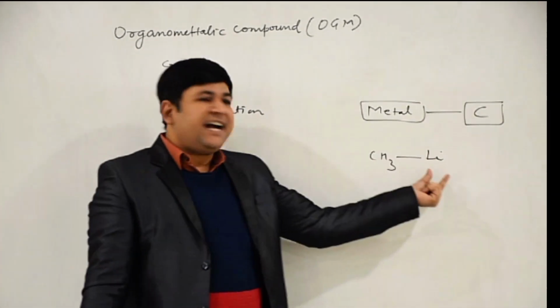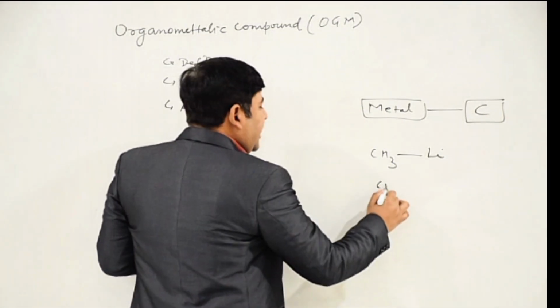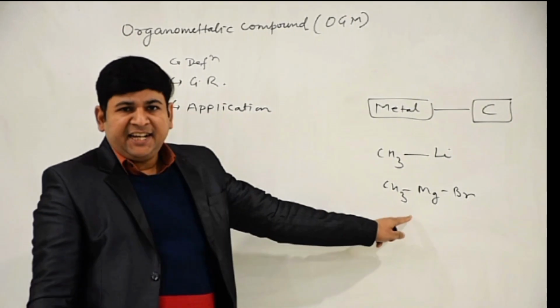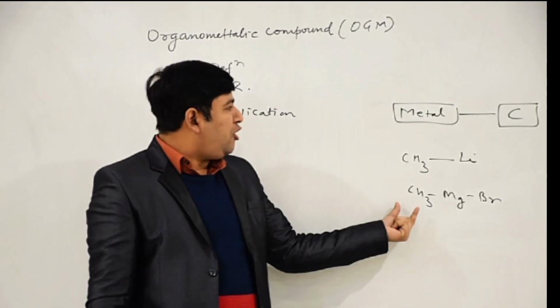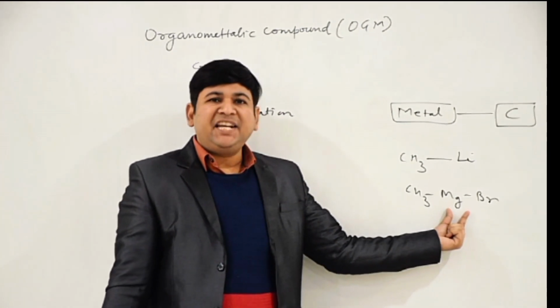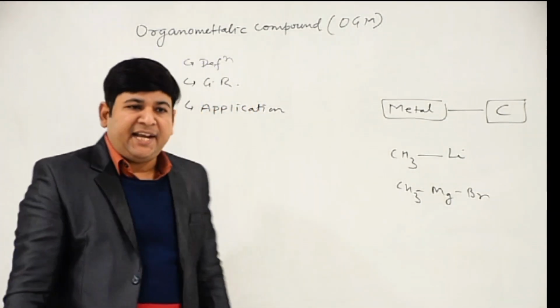So carbon is directly attached with lithium, so this compound is an organometallic compound. Like CH3MgBr. This is Grignard reagent, and I will explain it in detail. Grignard reagent is also an example of organometallic compound because in this, magnesium is directly attached with the carbon. That's why it is also an organometallic compound.